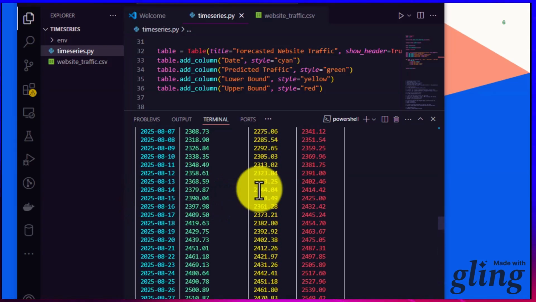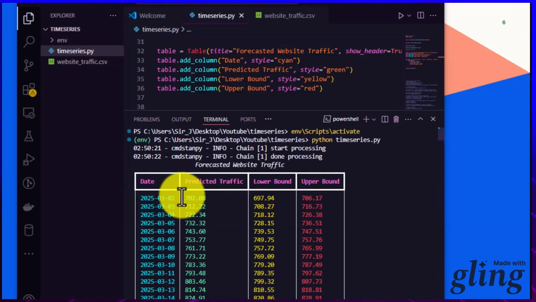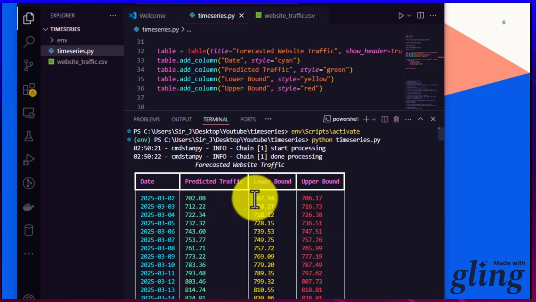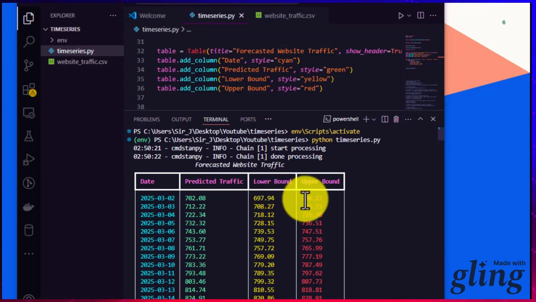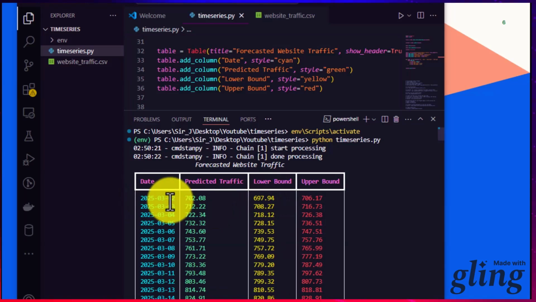Now let's go to the heading to see the title very properly. Here we are starting from March 2nd in 2025. The predicted traffic by March 3rd, we should be having 700 traffic coming in daily, and then the lower bound is the lowest that will come in, and the upper will be 706. Look at where it's starting from, March 2025, March 2nd.